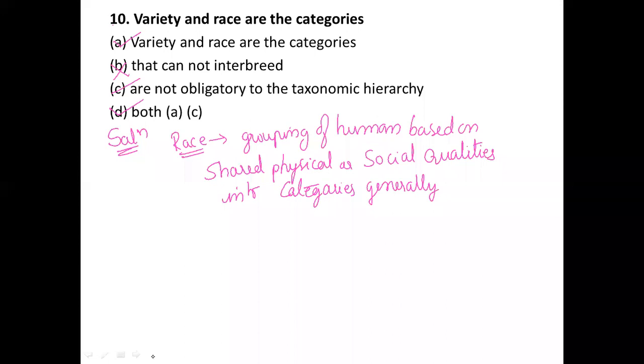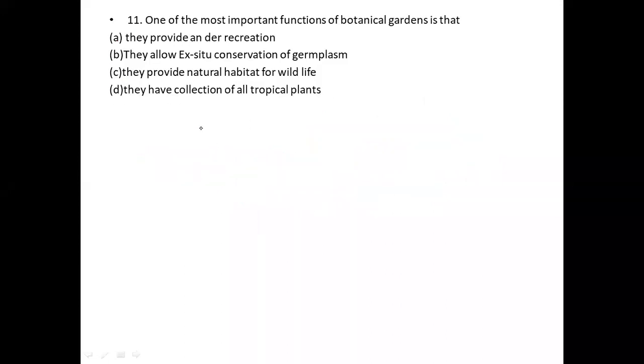So you can see that, the 11th question. One of the most important functions of botanical gardens is that... what they asked is the most important function of a botanical garden, right? So see some important functions of botanical gardens. What are the important functions of botanical gardens?